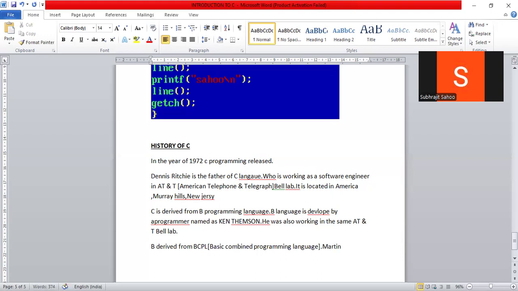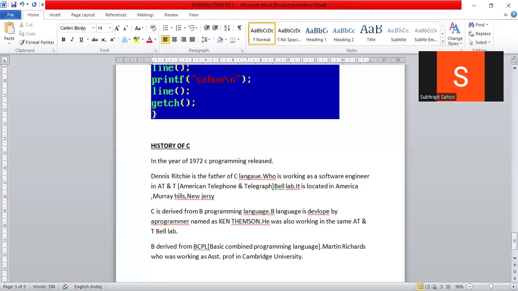He was working as an assistant professor at Cambridge University.